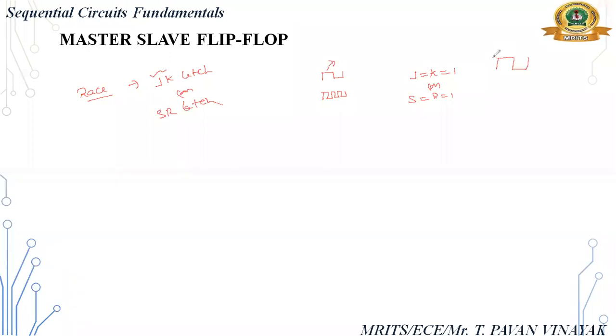Suppose this is a clock signal. Instead of not changing before the change of the clock pulse, the output changes like this. It means toggling. That condition is called toggling.